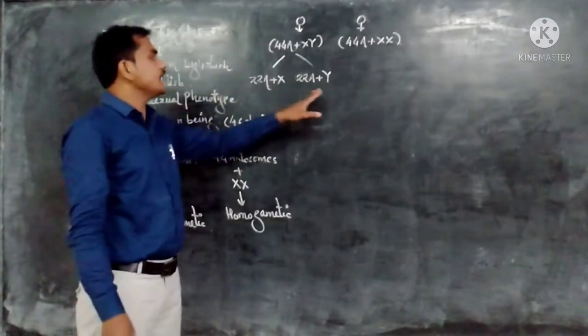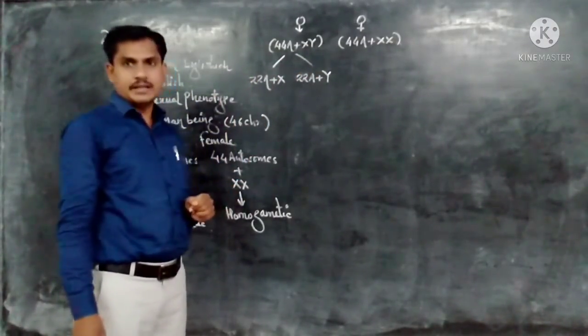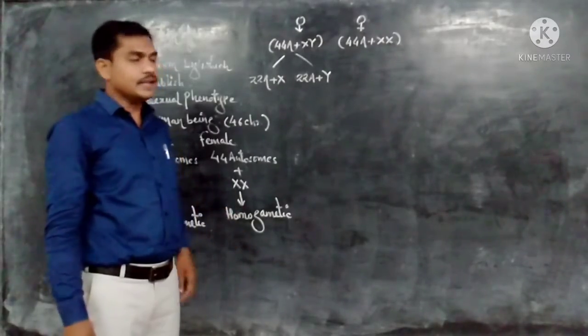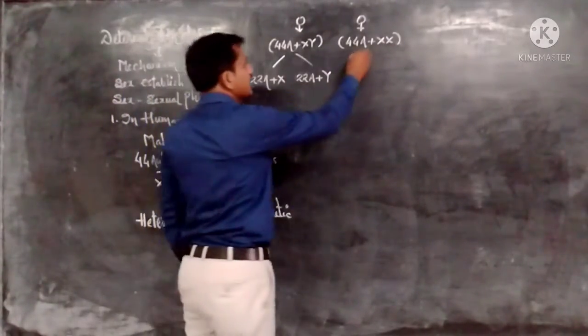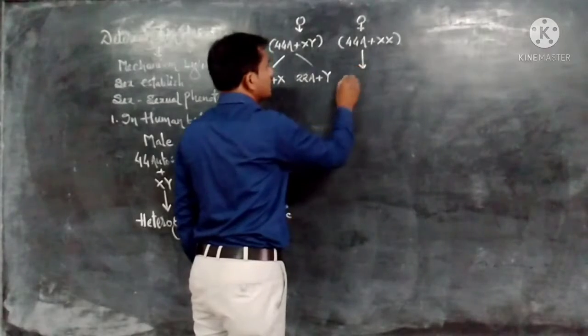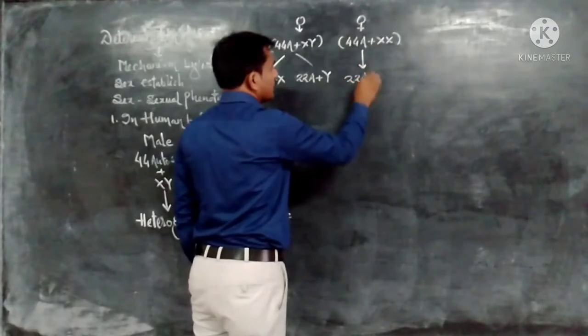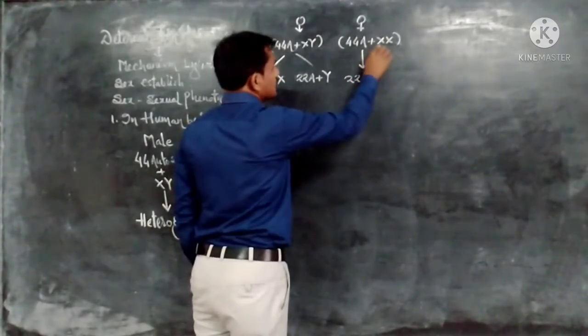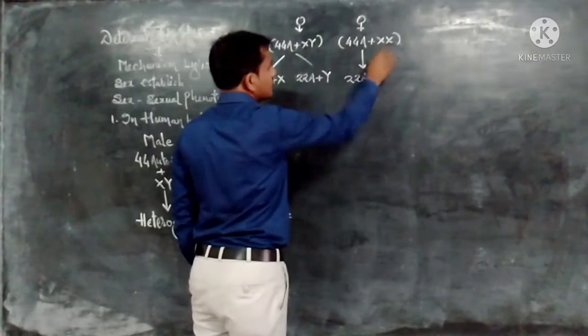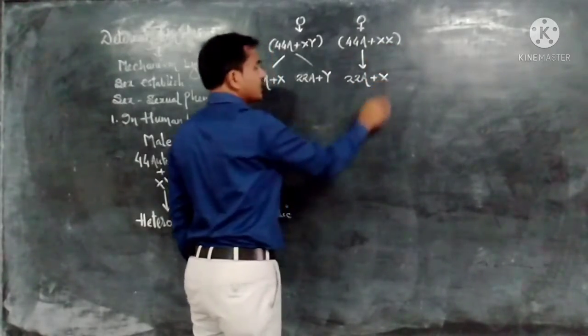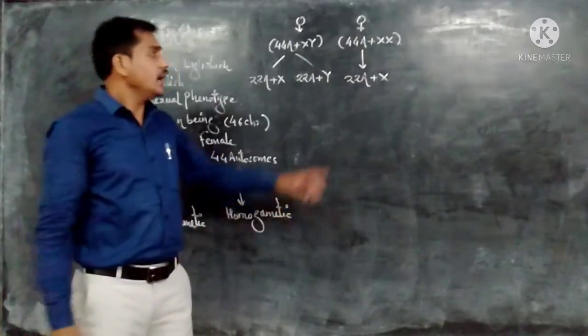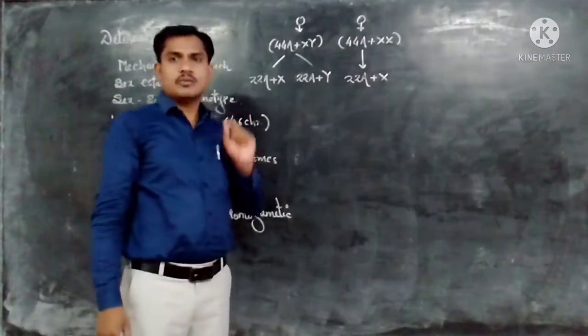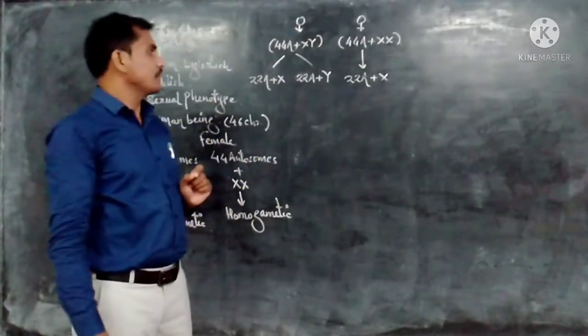So two different types of gametes are produced in the male; hence the male is heterogametic. In the female, only one type of gamete is produced, with 22 autosomes plus X. All eggs have the X sex chromosome.